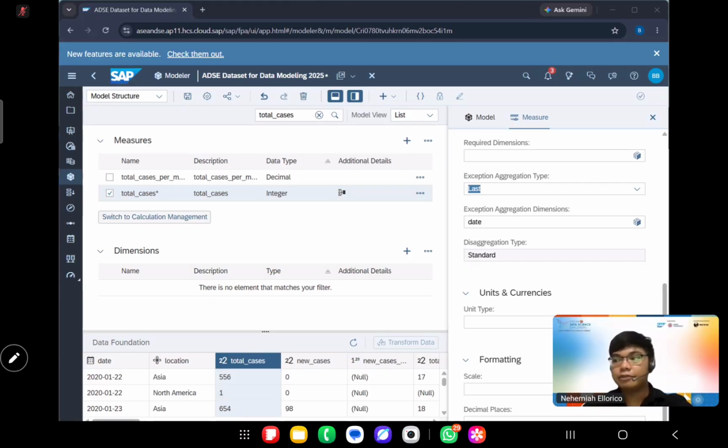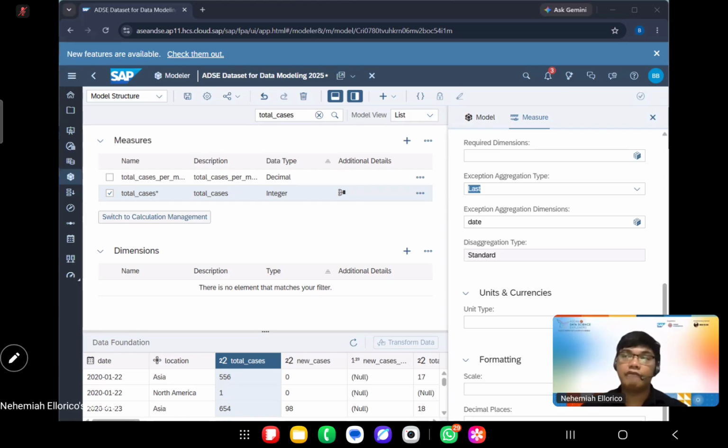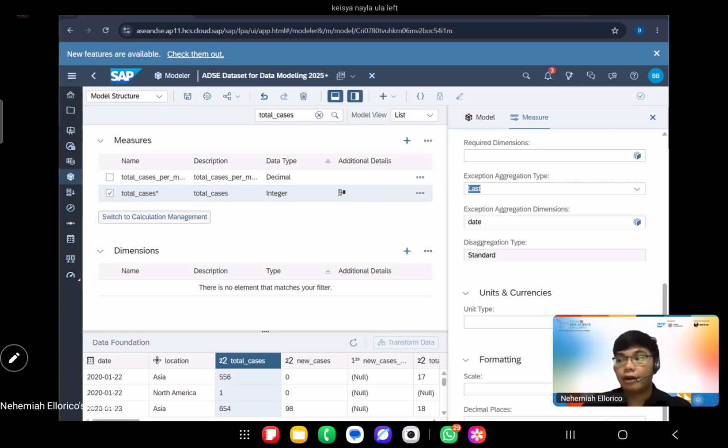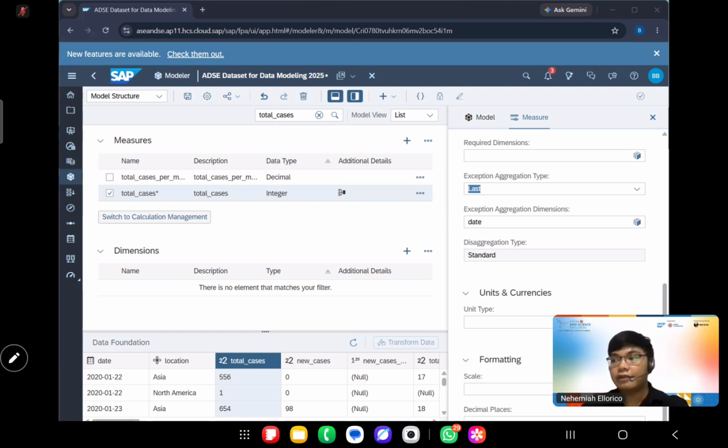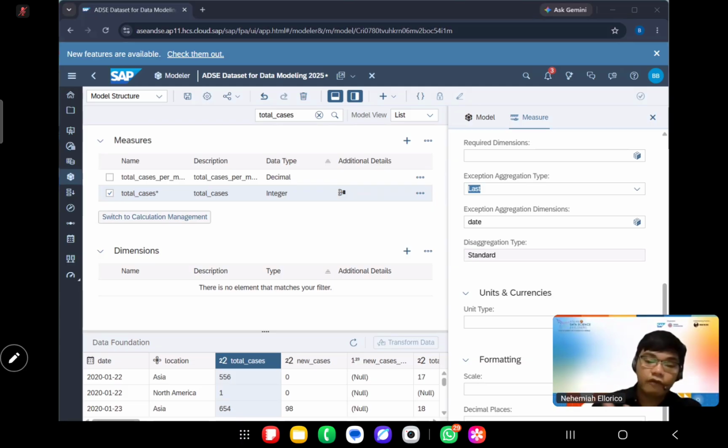Okay. So minimum displays the minimum value and maximum displays the maximum value. Wherever you go, whatever tool you use, these are all present. Even if you switch to SQL, even if you switch to Python, all of these are present, just in a different syntax. Average calculates the average of all aggregated values. First is the oldest value, and last is the most recent value. So for this example, we are choosing the most recent value in the selected time period.